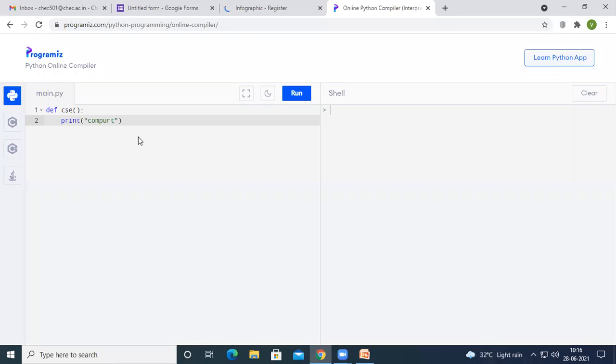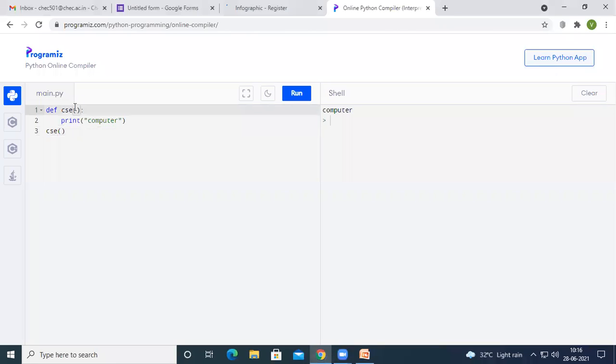If somebody wants to call this function, they have to call it by using the name followed by the parameters of the function. The above function does not have any parameters, so we can call it without passing any. If you run the code, you are going to execute this function.